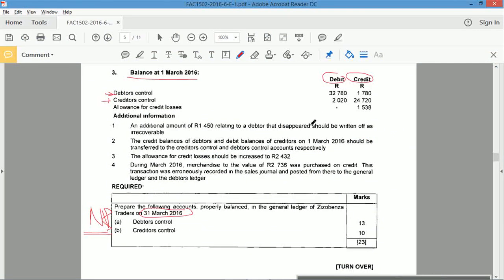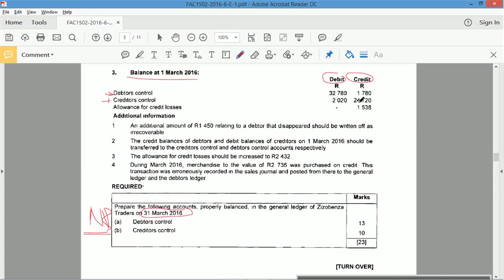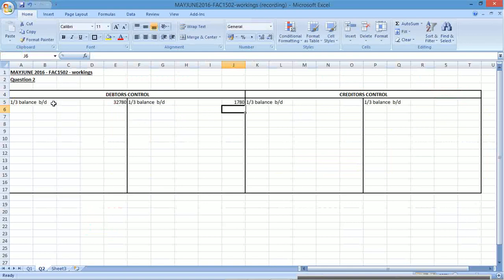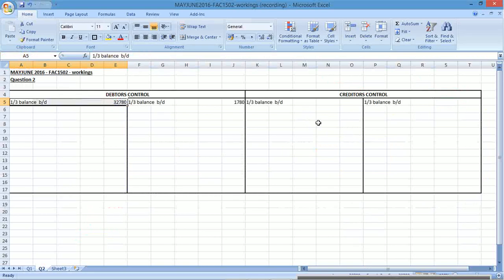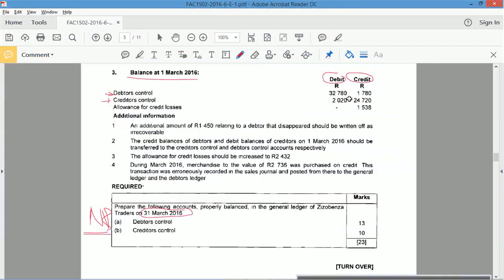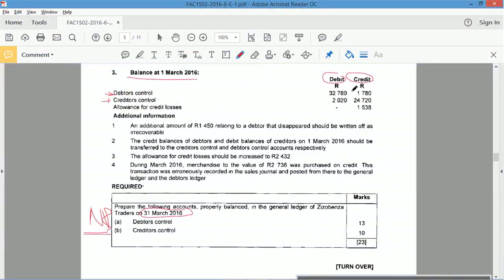Okay, so debtors had 32,780, 32,780 there. And they also had a credit balance of 1,780 there. Okay, you can show one balance there and then show this balance minus that balance. Right, it doesn't matter. Okay, I'm just showing it separately because they gave it to me separately. 2020 here and 24,720 there. Okay, so that's the easy bit. So now I can tick that, I don't need this again.